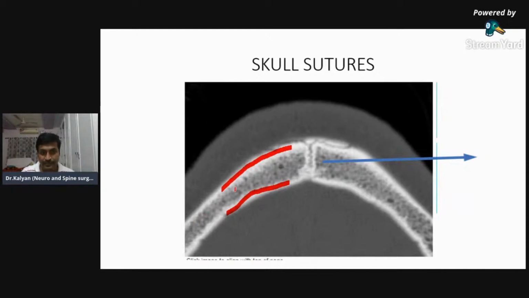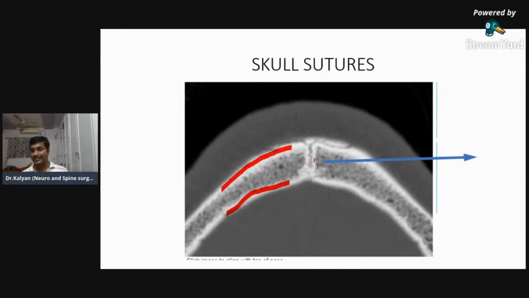This gray color is the bone marrow. So when you see a suture line, we will find a zigzag, and either side you can see a cortical hyperdensity. So we have a suture which is zigzag line. On either side we have the cortical bone. So these two things you will have to look into.